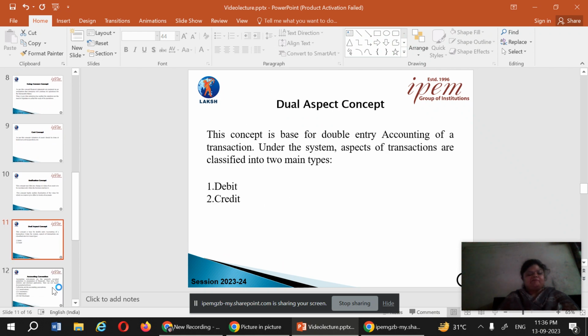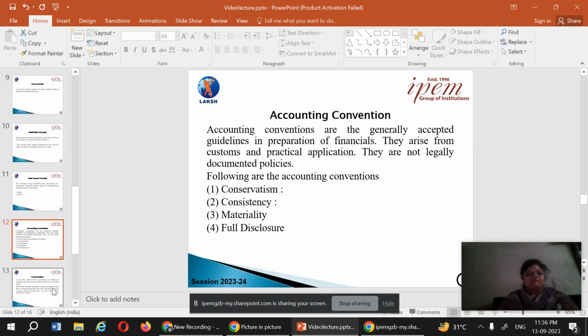The next concept in the business is the dual aspect concept, or we can say that it is a double entry system. For every debit, there is a corresponding credit, and all the transactions in the business are done on the basis of the double entry system. So this is all about the concepts.